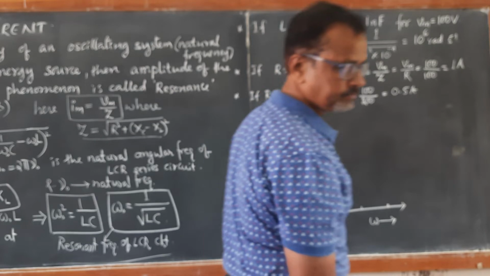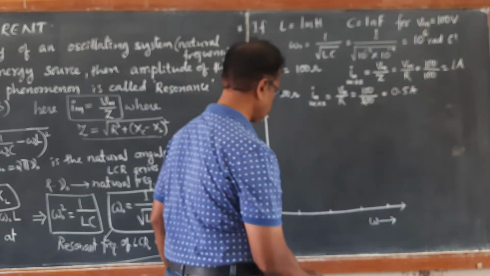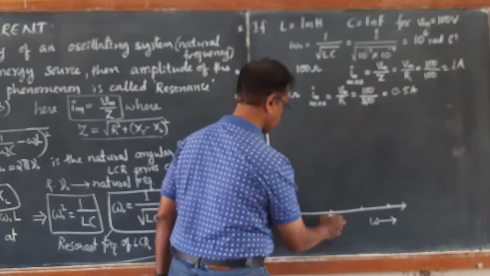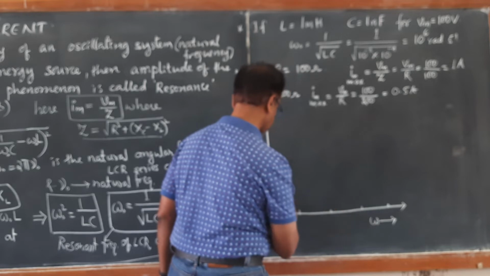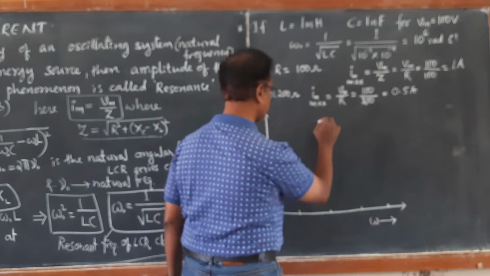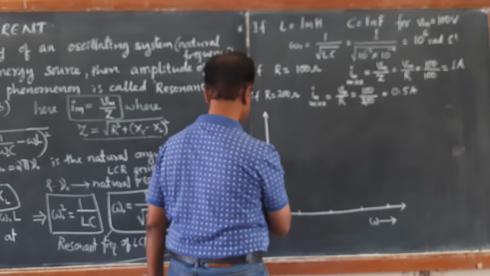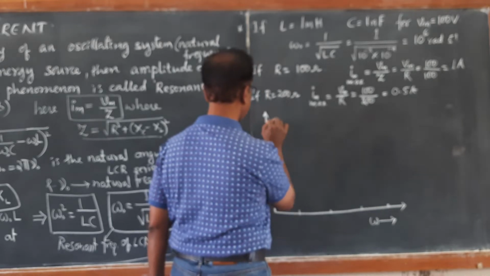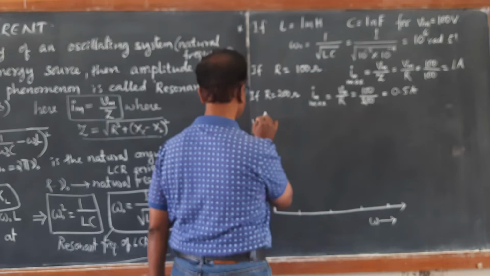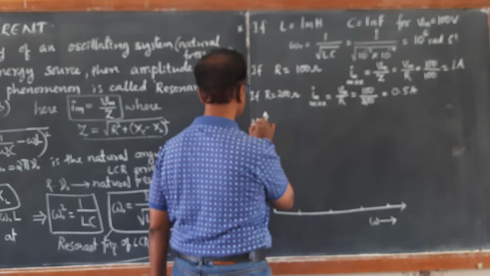At that value, if you draw the graph, this is 0.5 ampere and here it is 1 ampere. Only two values we are taking.